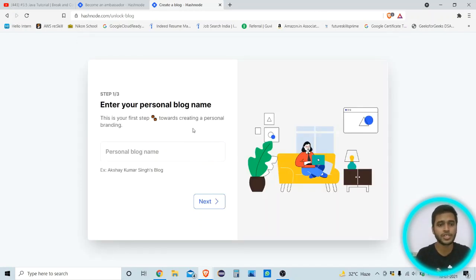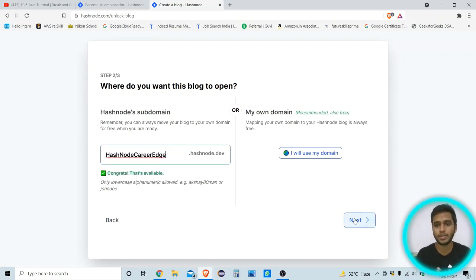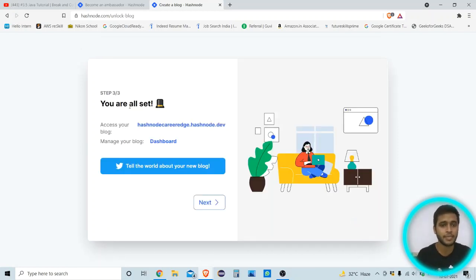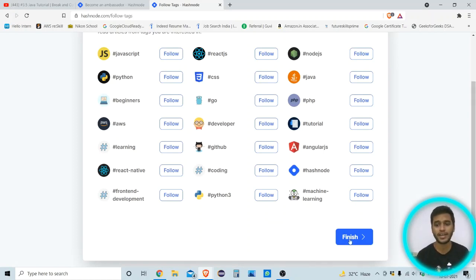You can see your personal blog name and the different things you need to do. When you create your account, you can write your personal blog name here, just like my blog name is career as. I think this domain is available, and you can see here congrats, that's available. You can go to the next tab and write your blog here. So this is what Hashnode is providing, and you can write any type of blogs, like JavaScript, Node.js. So I think you get how you can create your account.